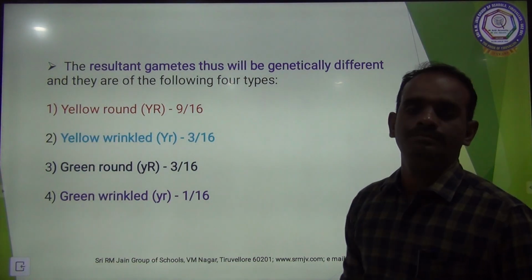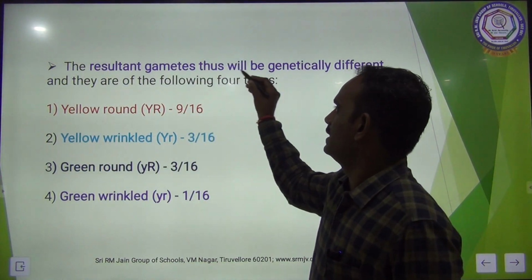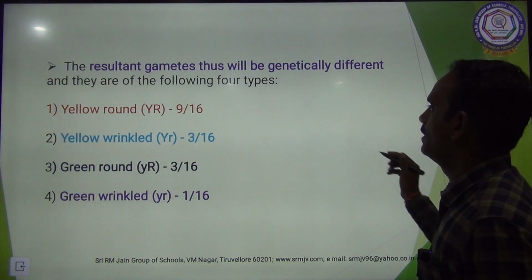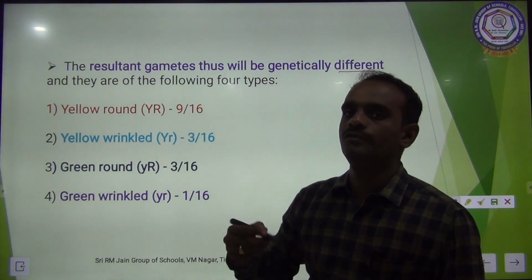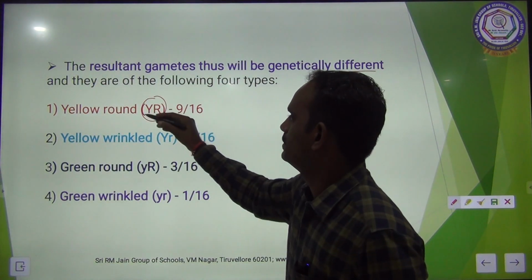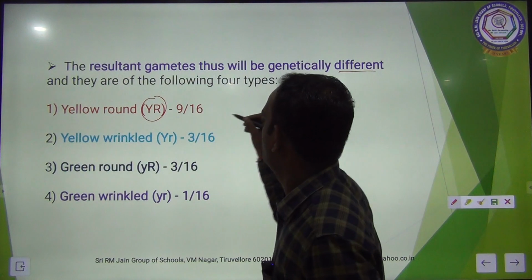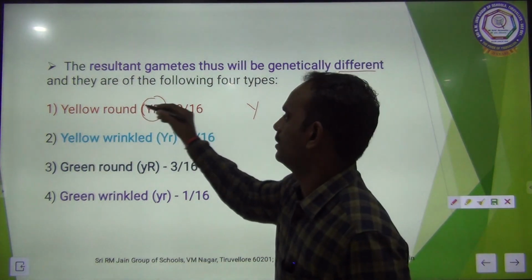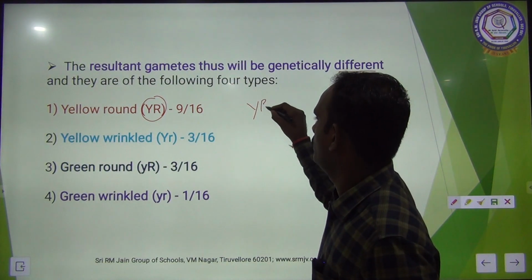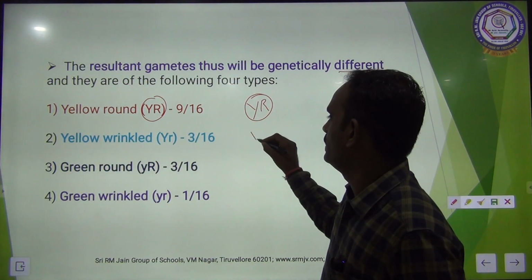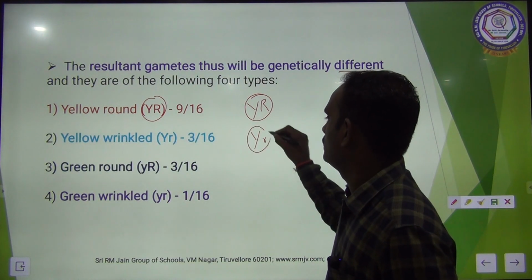The resultant gametes thus will be genetically different, and they are of the following four types. Yellow round, capital Y, dominant character, capital R. Then yellow wrinkle, capital Y, small r.